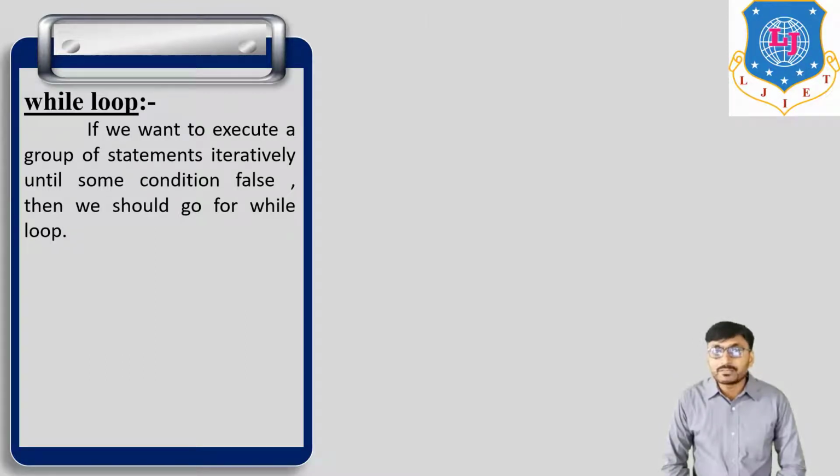So what is the difference between for loop and while loop? In for loop, the loop continues for every element of a particular sequence. But in while loop, the loop continues until the condition is false. Okay, so this is the difference between for loop and while loop.